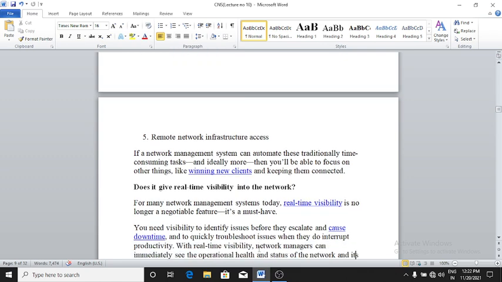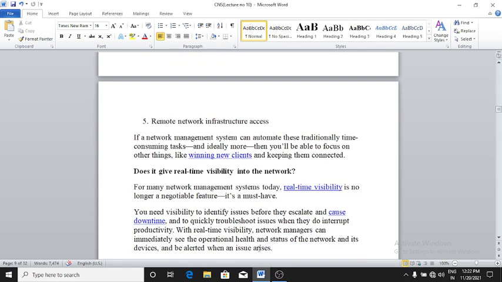Does it give real-time visibility into the network? That's the second question you have to ask yourself. For many network management systems today, real-time visibility is no longer a negotiable feature. It's a must-have.